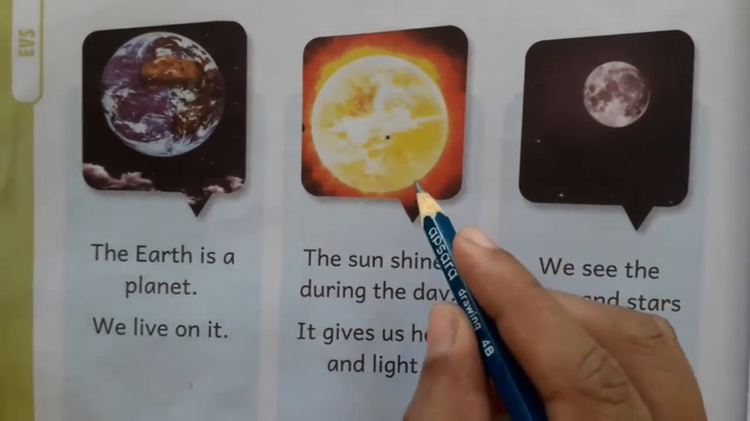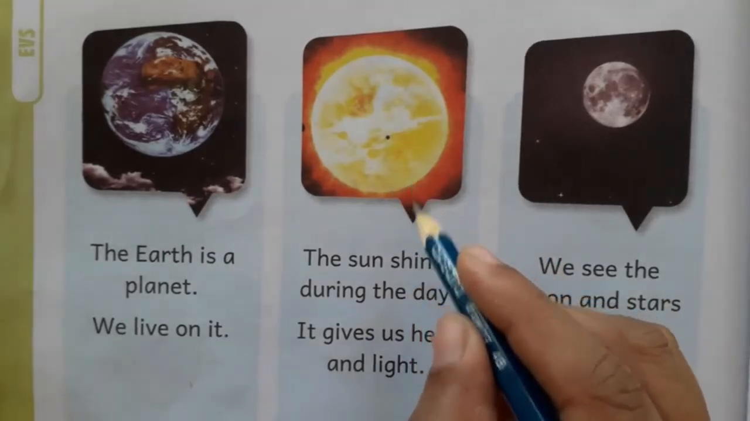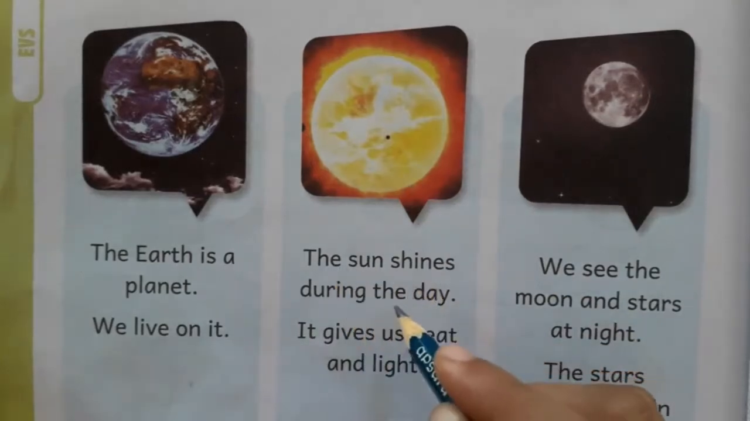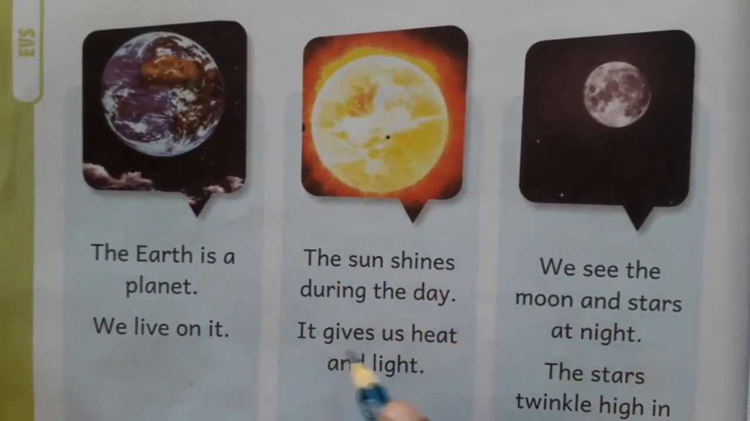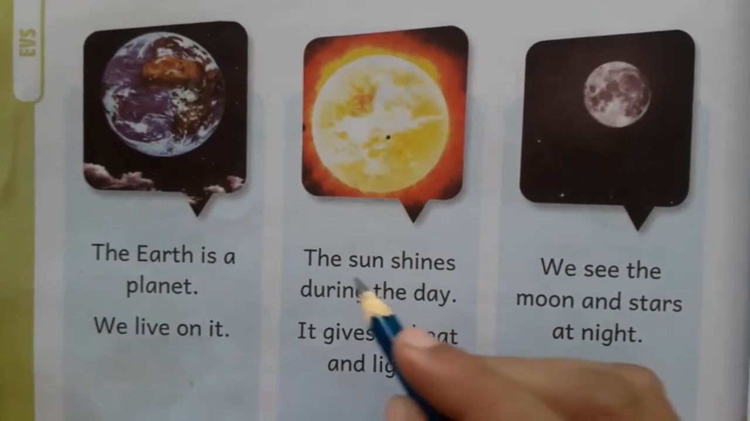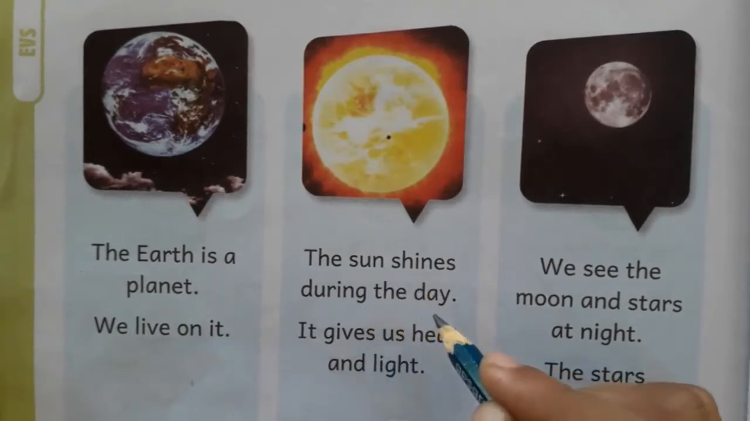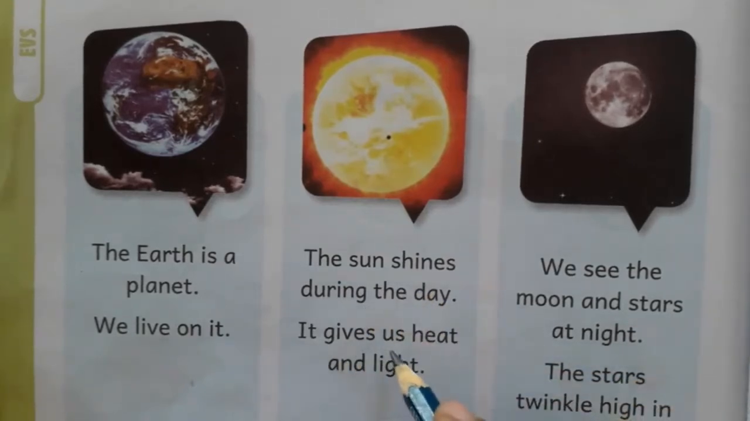Children, look here. This is the sun, right? So everyone, the sun shines during the day. It gives us heat and light. Okay? Say once again. The sun shines during the day. It gives us heat and light.